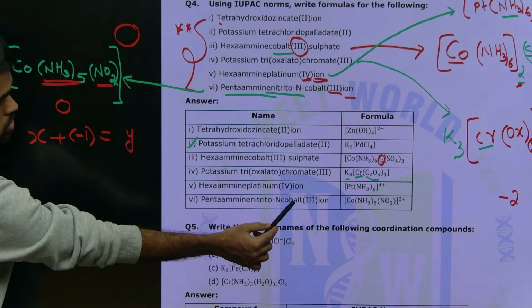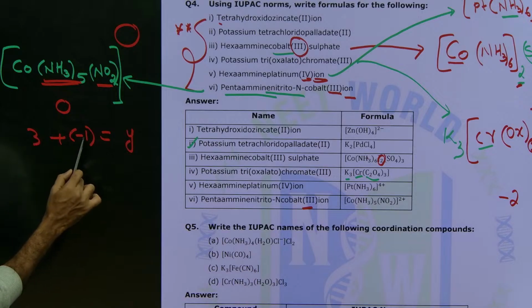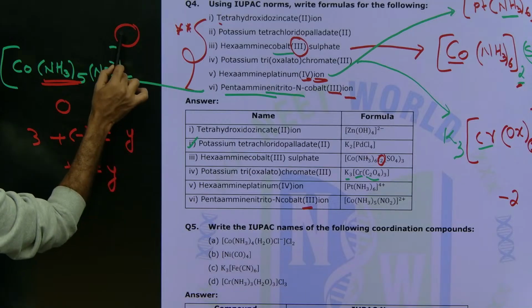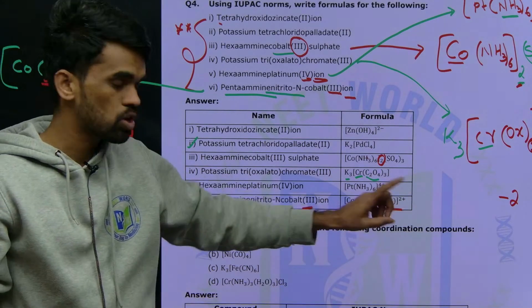Now what is the oxidation state they mentioned here? 3, so our X value is 3. Here the mentioned X value is 3, so 3 minus 1 is +2. Y is equal to +2. So the charge here, you need to indicate +2, that's it. This is the complex you got.